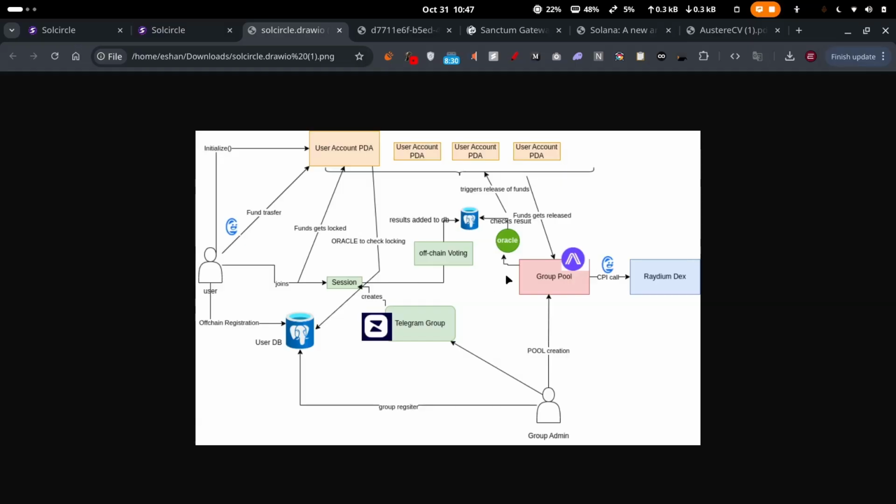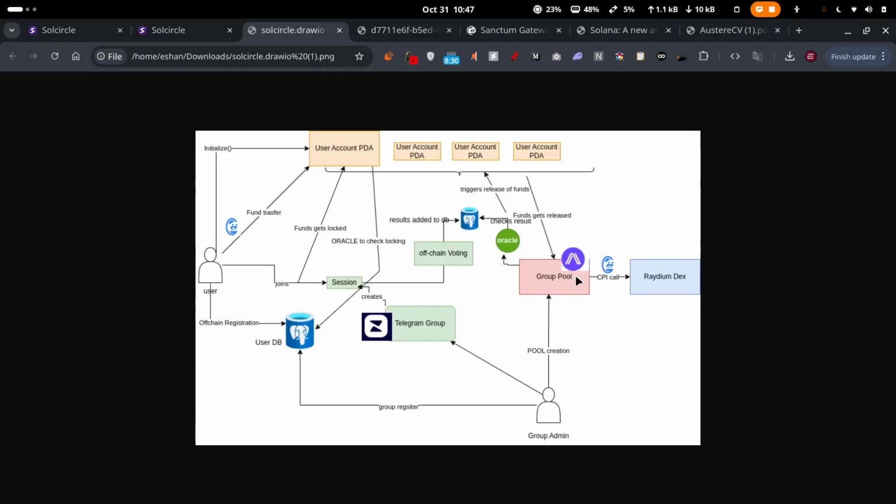So every time a vote gets resolved, the oracle sees the result, how many people voted yes or no, and then reports to the group pool, which is created when the group admin registered their Telegram group with us. When the yes votes have been cast, all the funds from the users get released from their user account PDA automatically and go to the group pool. After that, we do Raydium CPI calls. Now it's just simple after that.